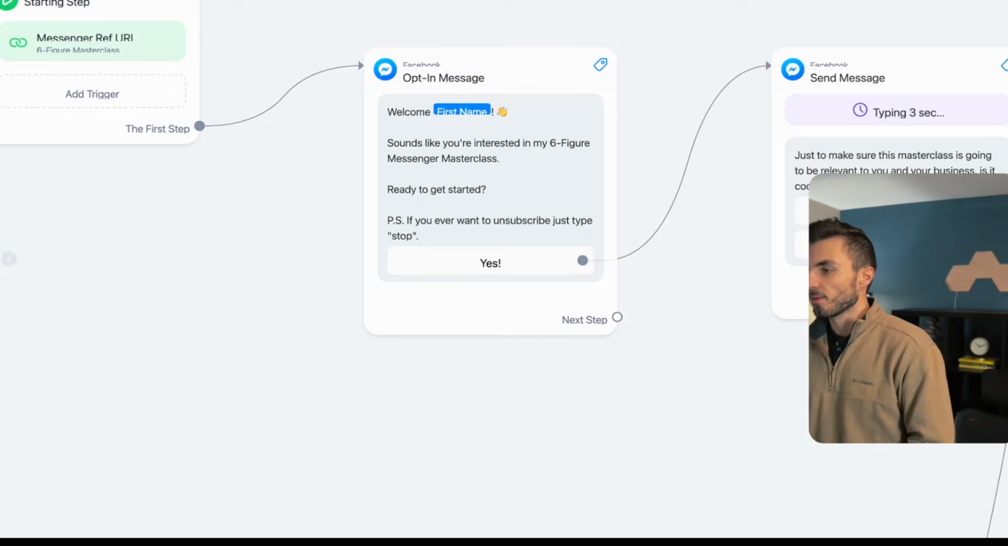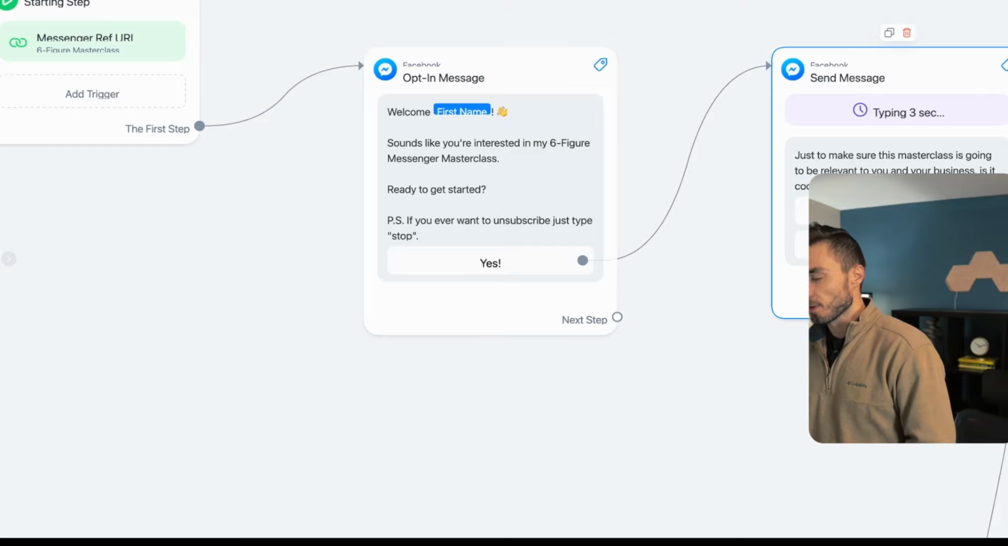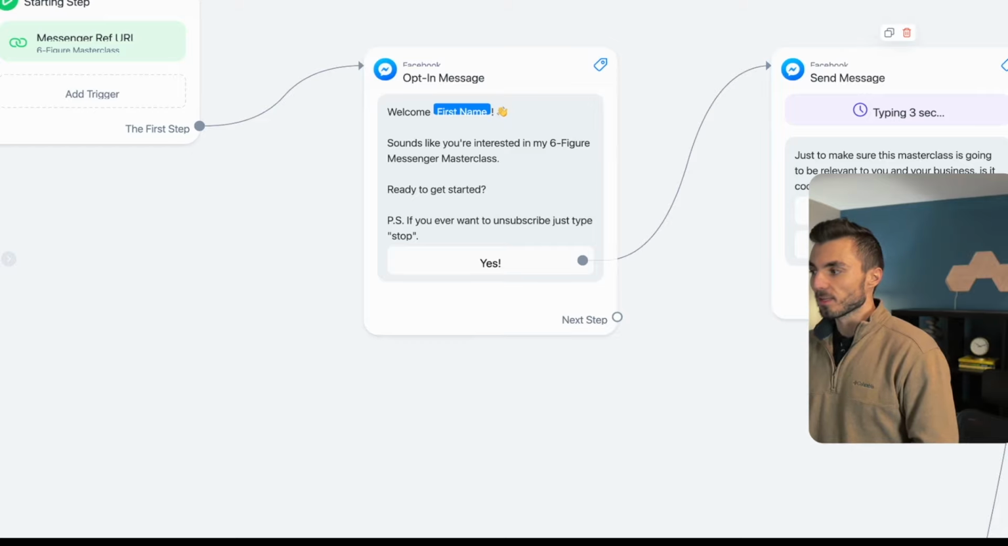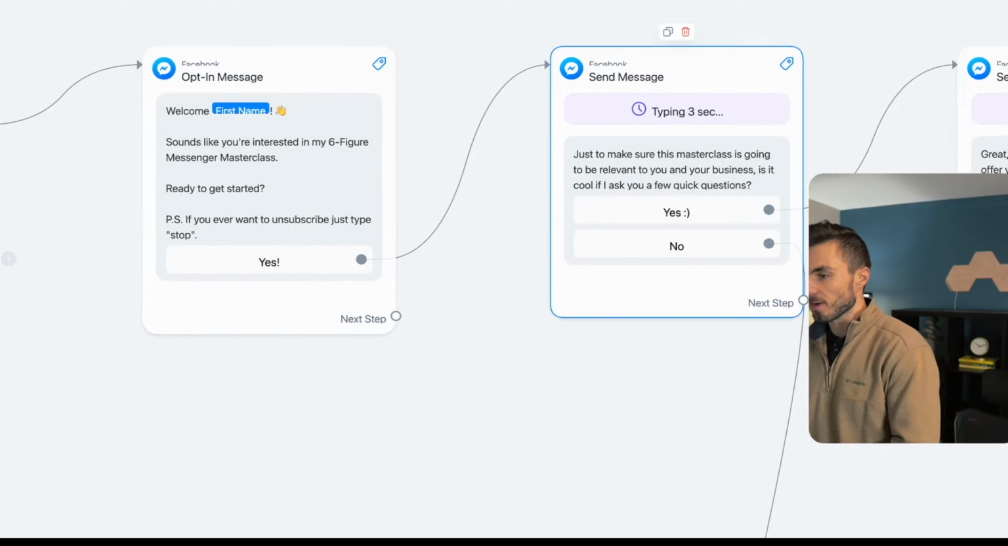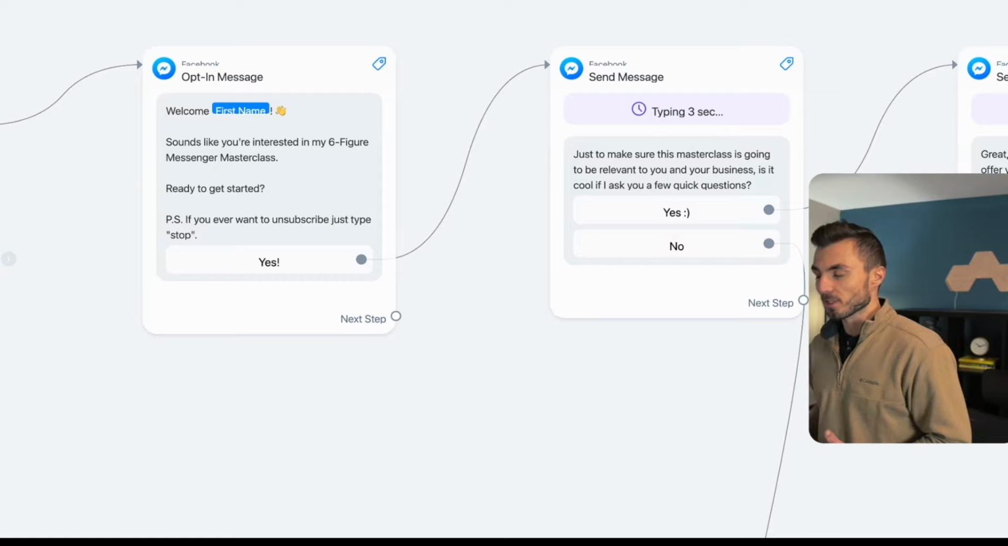So from here, we can see this connects to the next message. Just want to make sure that this masterclass is going to be relevant to you and your business. So is it cool if I ask you a few quick questions? If they said yes here, it would continue on to the questions in terms of qualifying them and showing them how this would be a fit to help them. If they said no, I actually gave them the opportunity to just jump ahead and purchase this masterclass.